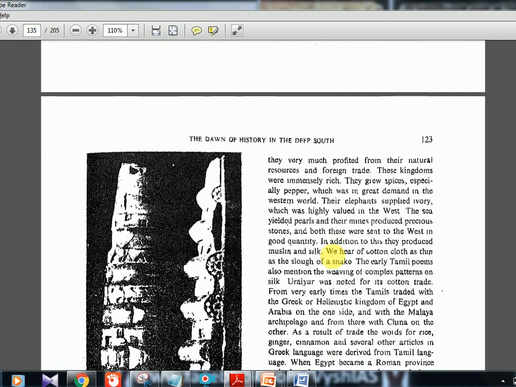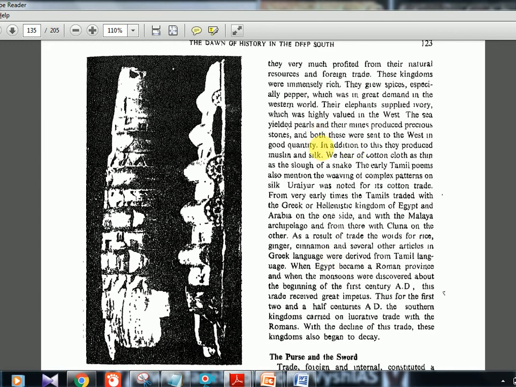In addition to this, they also produced muslin and silk. Okay, even in Shashi Tharoor's speech, if you see, he tells all these stories like India was like this, India was like that. We hear of cotton cloth as thin as the slough of a snake. Okay, snake skin kind of, that much thin the cotton cloth would be. The early Tamil poems also mention the weaving of complex patterns in silk. Uraiyur, okay, Uraiyur is the port city of Chola, was noted for its cotton trade.